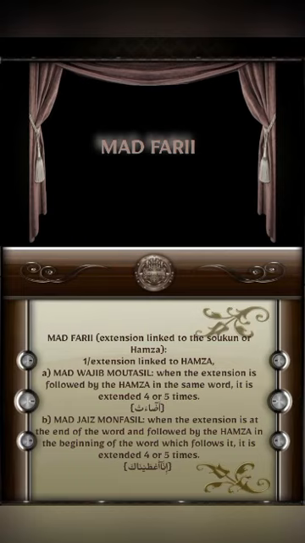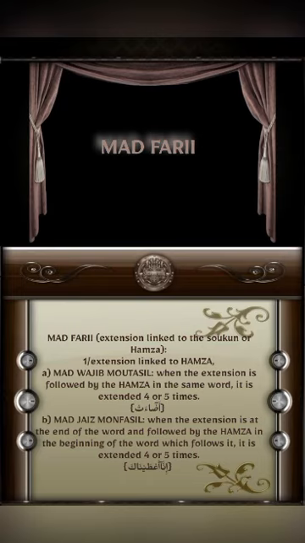For المد الجائز المنفصل, when the extension is at the end of the word and followed by the hamza at the beginning of the word which follows it, it is extended 4 or 5 beats. We said for مد واجب متصل it is in the same word, in one word. Like إنا أعطيناك. So here we have alif at the end of the first word and at the beginning of the second word there is the hamza.